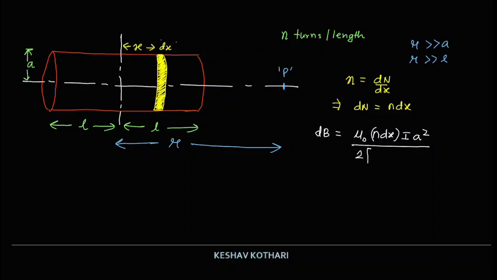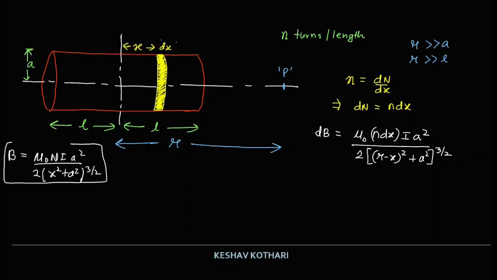So the distance in this case is going to be (r minus x) whole square plus a square, to the power 3 by 2. This is based on the result we learnt in the previous chapter, that the strength of magnetic field on the axis of a circular current carrying coil is equal to mu naught n I r square upon 2 times (x square plus r square) to the power 3 by 2. Based on this result, we have written this formulation.